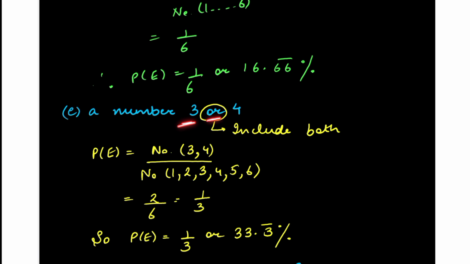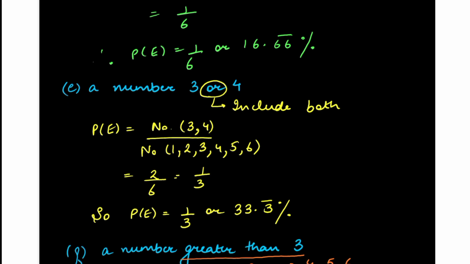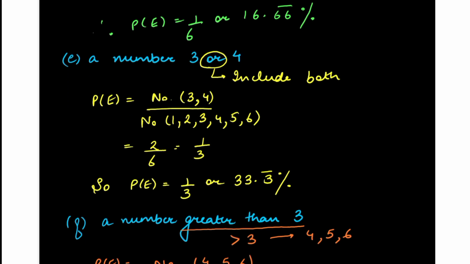A number 3 or 4. Or means include both of these. Directly the numbers are given, 3 or 4. So we can get 3, 4. That is 2 favorable outcomes and total number of possible outcomes are 6. So the probability is 2 by 6, that is 1 by 3, 33.33%.